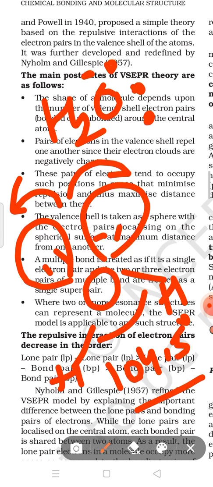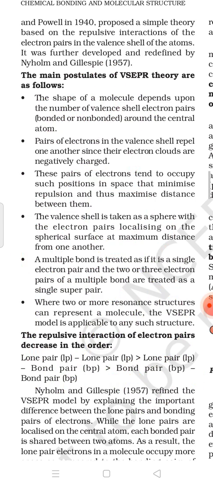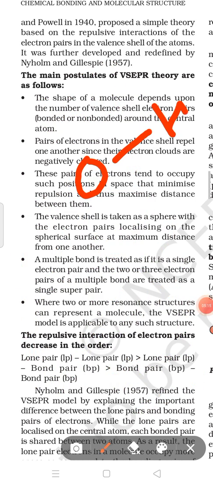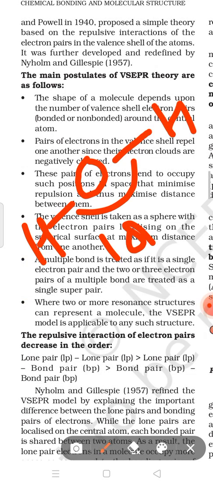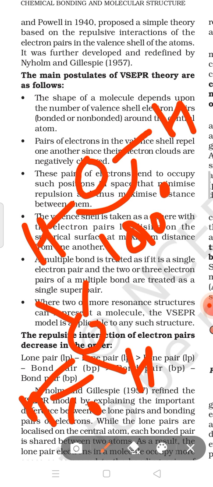If a lone pair is present at the center atom in a molecule, repulsive forces will occur in this condition, and to minimize these repulsive forces they attain the maximum distance like this. और bond angle जो हमें नज़र आ रहा है कि H2O का 180 होना चाहिए था, like this. अब वो 180 ना होकर यहाँ पर 104 हो जाता है. Is it clear? In this condition a lone pair behaves like a bond pair.